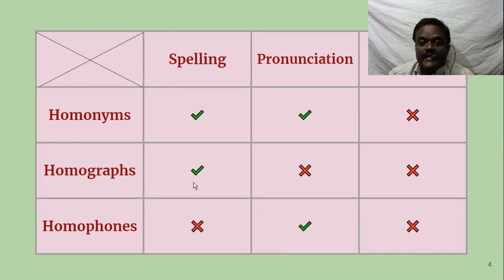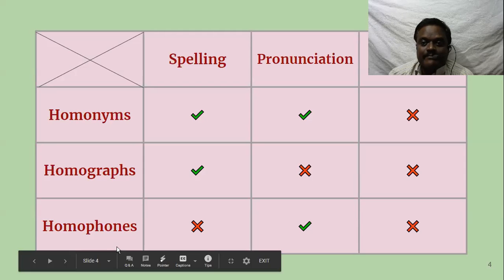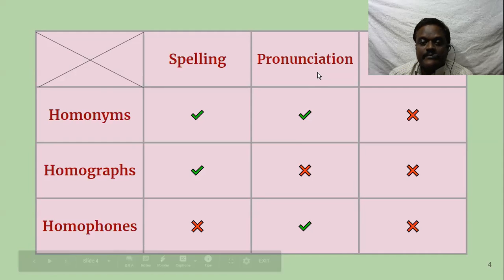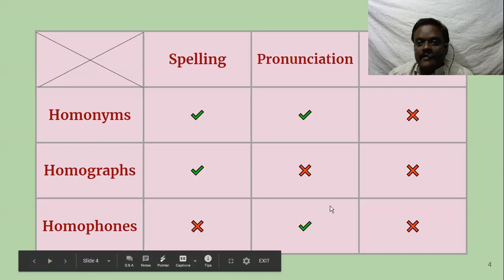So if the spelling is the same and the other two, pronunciation and meaning, are different, they are called homographs. Then homophones means the sound is the same. Sound means pronunciation. Pronunciation is the same, but spelling and meaning are different. Then they are called homophones. Then let us go to the next slide.